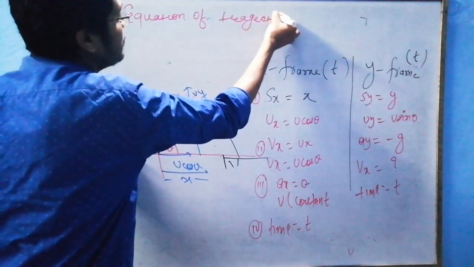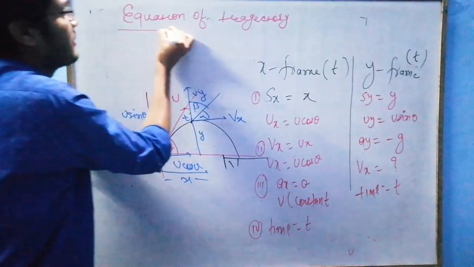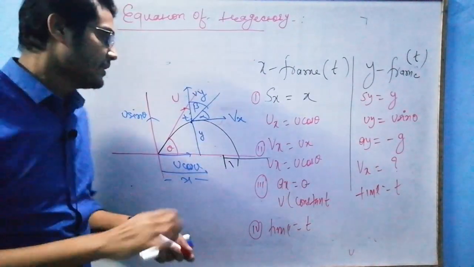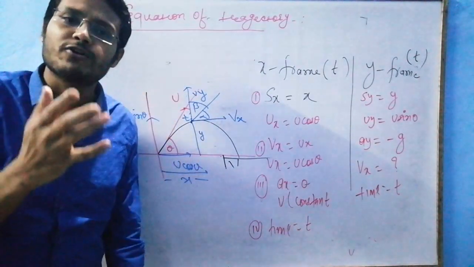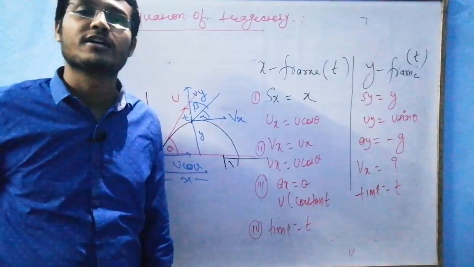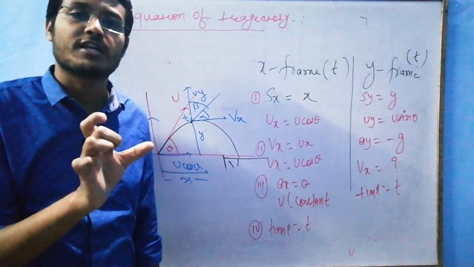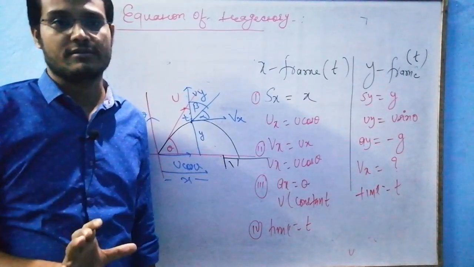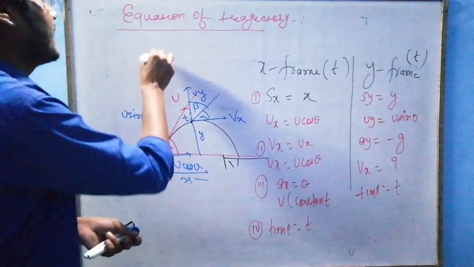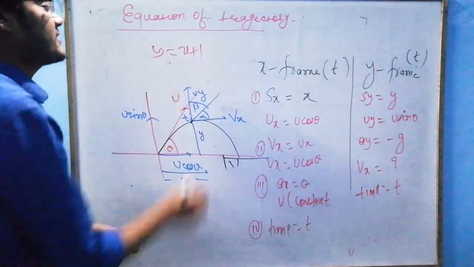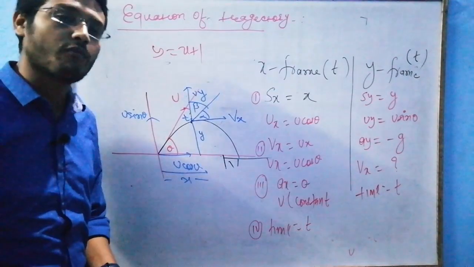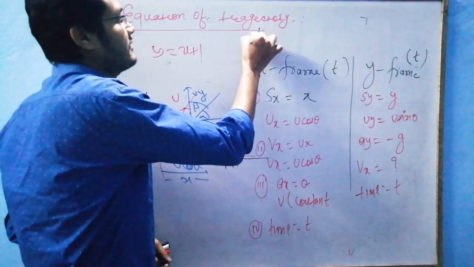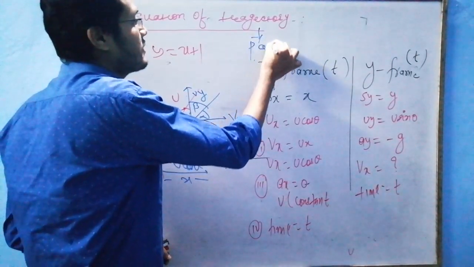Look sir, if you just get this concept: equation of trajectory means path. According to Galileo, this path is parabolic, so a parabolic path is satisfied by a quadratic equation. Suppose I am moving on a straight line, then I will satisfy y is equal to x plus 1. So basically trajectory means the equation of the path.